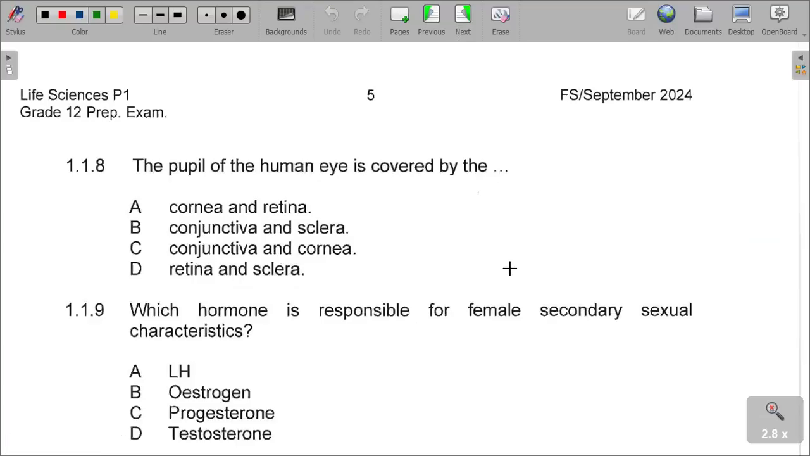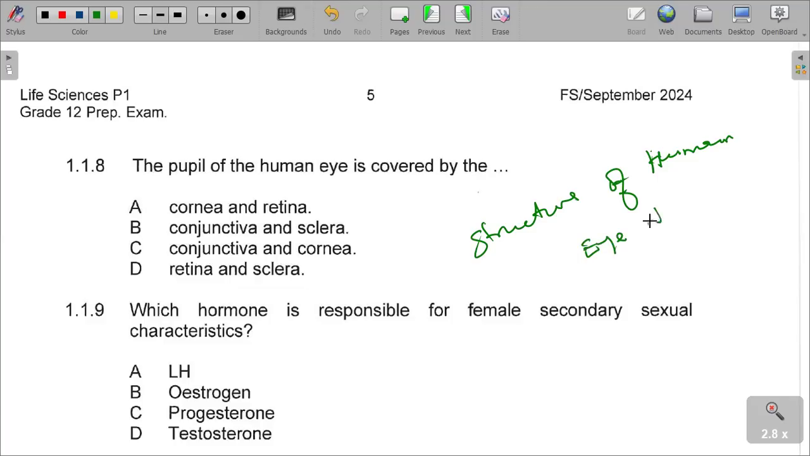The pupil of the human eye is covered by the dash. What covers the pupil of the human eye? This is the structure of the human eye. I did also post it.